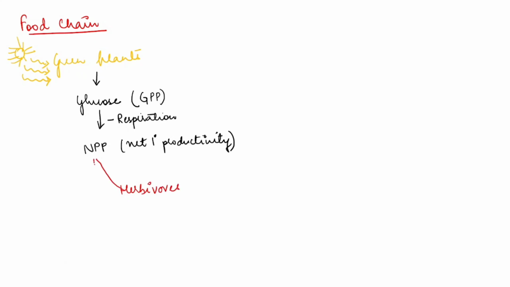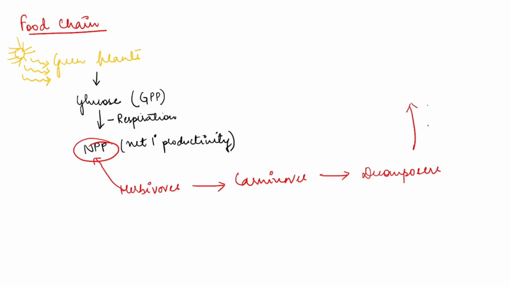they are getting energy from this net primary productivity, right? And this carnivore, yes, then come decomposers, they will decompose the body. Clear? And release back this complex carbon, hydrogen, oxygen, nitrogen, sulfur, phosphorus back into the environment. Clear?